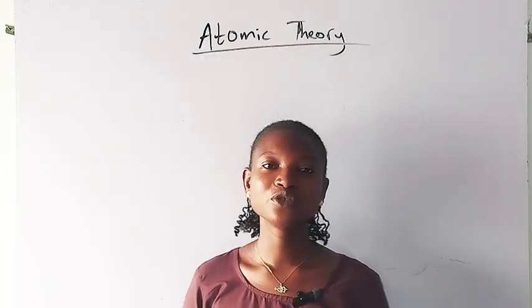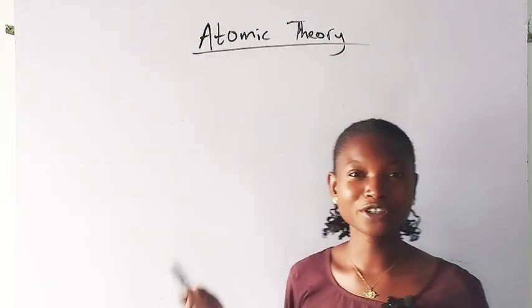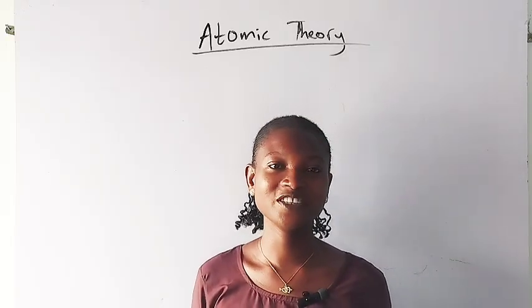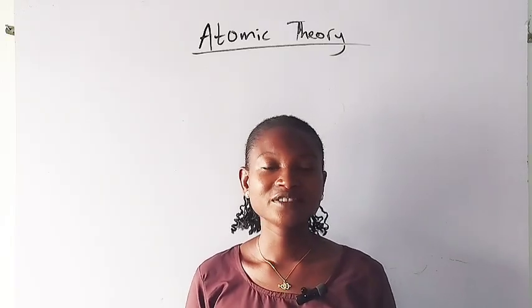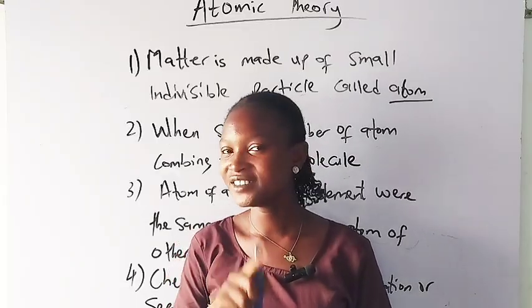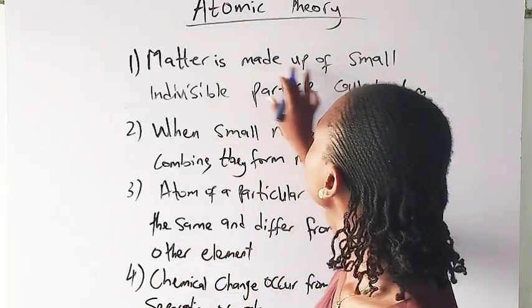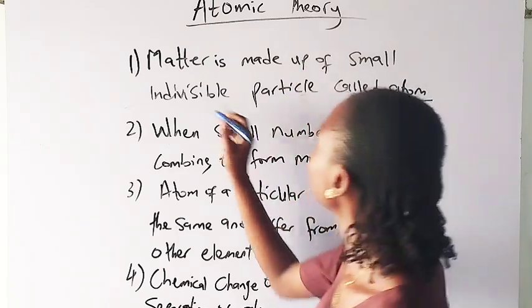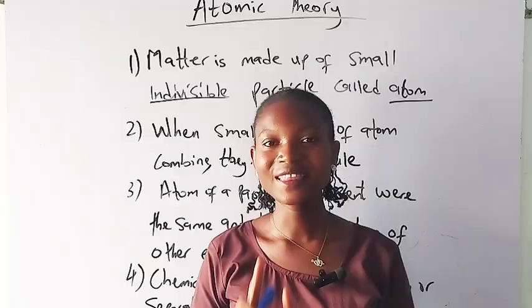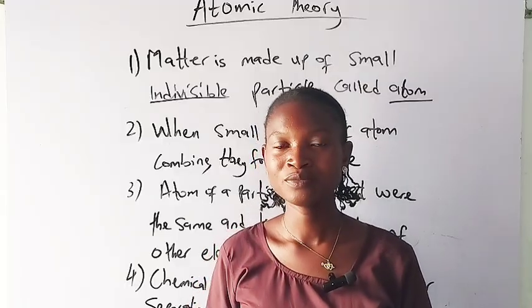The first thing you have to do is to understand the word atomic theory. Without understanding the word, you cannot understand the topic. That's just the fun part. What does atomic theory say? The first thing atomic theory is talking about is that, number one, matter is made up of small indivisible particles called atoms. So that means matter is made up of atoms.